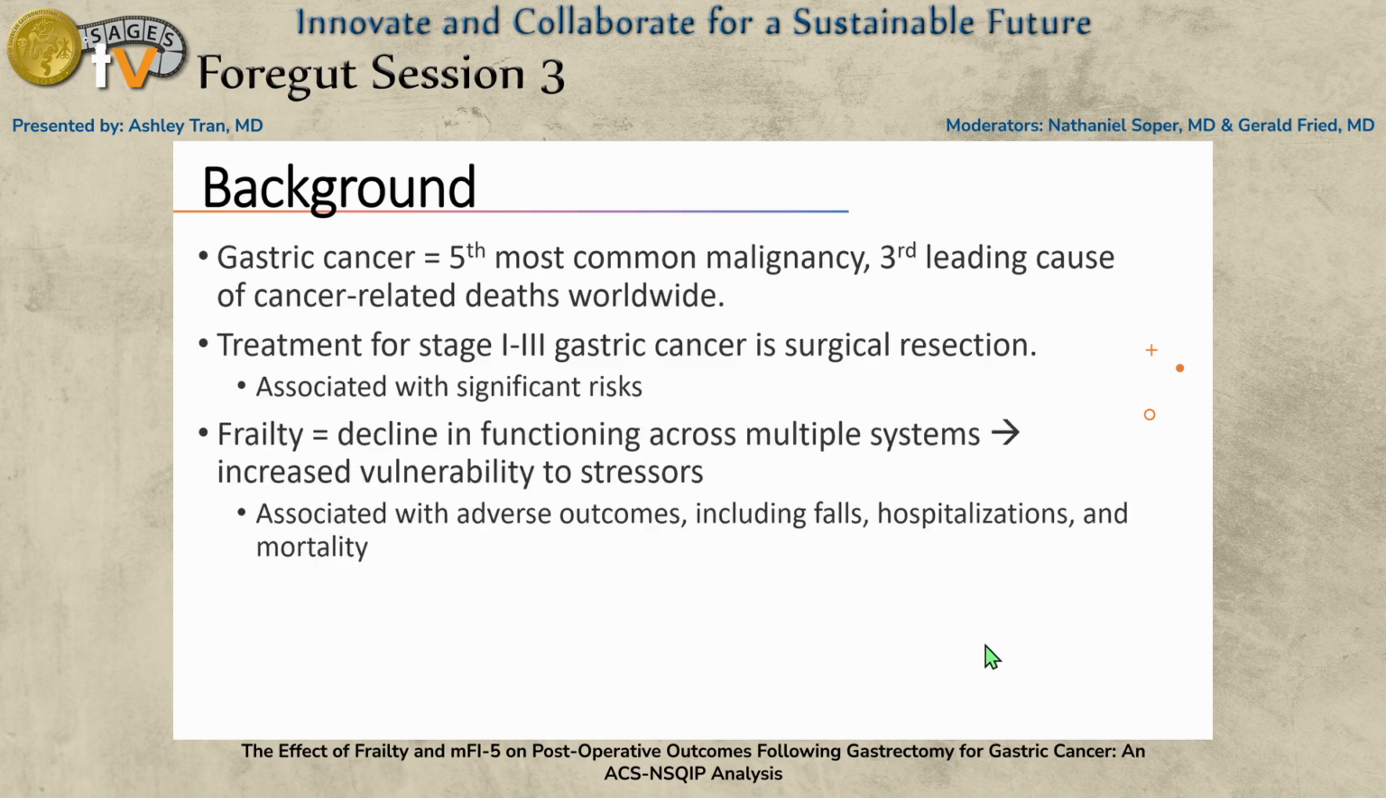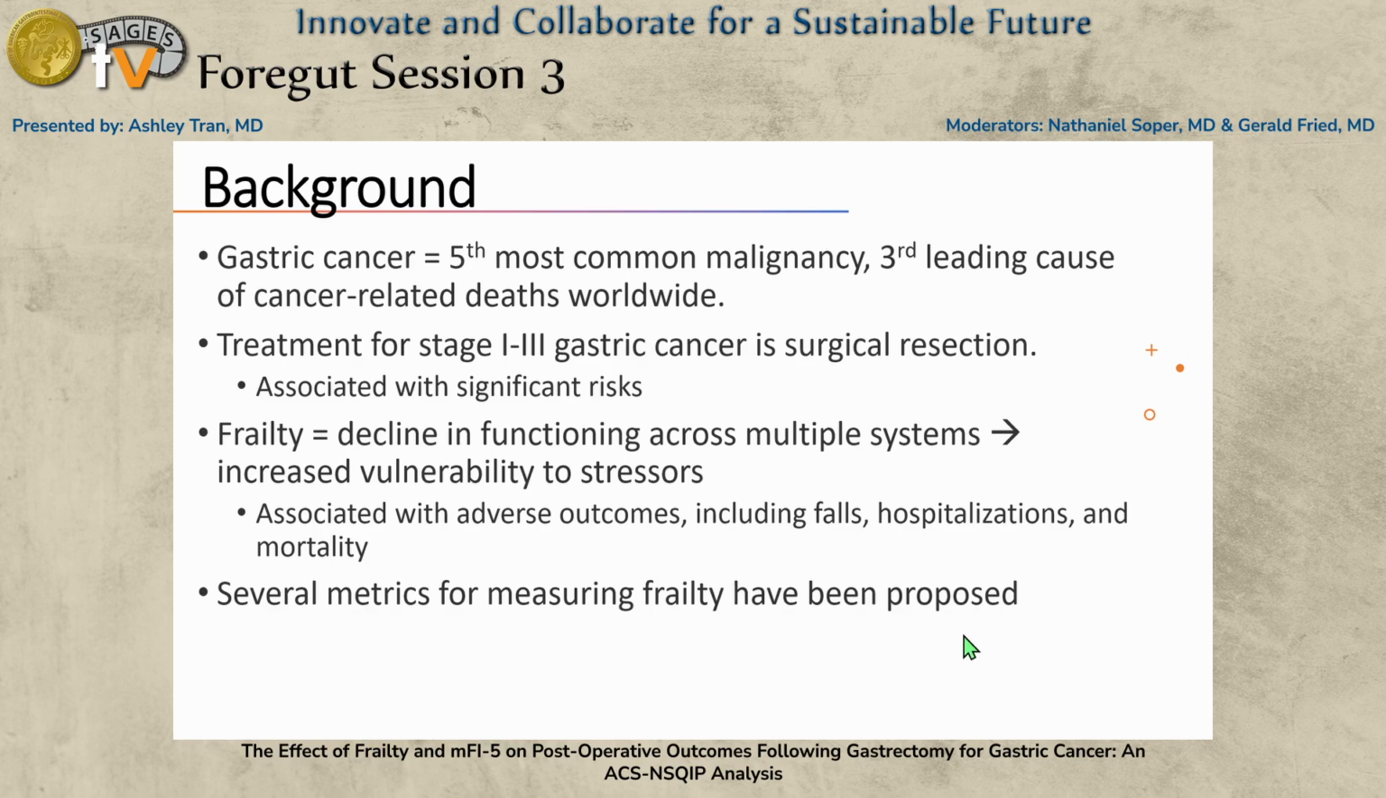Frailty is a condition that's characterized by increased vulnerability to multiple stressors due to a decline in functioning across multiple physiologic systems, and it has been associated with significant risks of falls, hospitalizations, and mortality. There have been several metrics proposed for objectively measuring frailty, including the Canada Study of Health and Aging Frailty Index, which is a 70-item scale, and the 11-factor modified frailty index, which includes 16 variables mapped to 11 factors from the ACS-NSQIP.